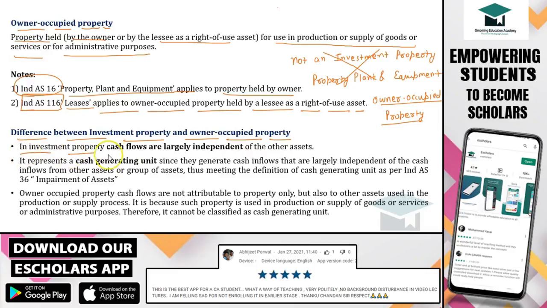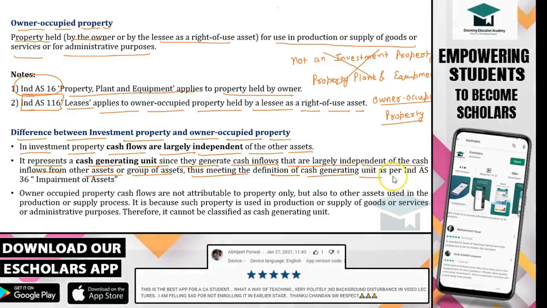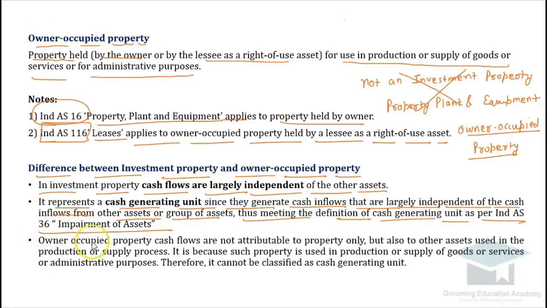So in investment property, cash flows are largely independent of other assets. It represents a cash generating unit since they generate cash flows that are largely independent of the cash inflows from other assets or group of assets, thus meeting the definition of cash generating unit as per IND AS 36, impairment of asset. This word we will discuss in detail in IND AS 36. Just for the purpose of understanding IND AS 40, we have taken a part of the explanation of this word in the previous video itself.